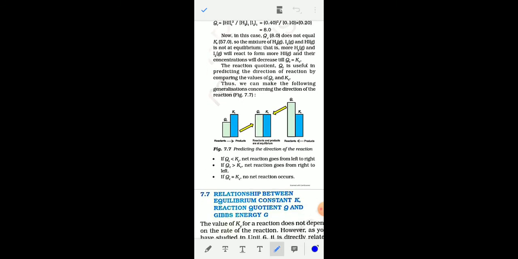And if the value of Qc is less than Kc, then the reaction will proceed in the forward direction. Diagrammatically, if Qc is less than Kc, the forward reaction proceeds. If Qc is greater than Kc, the backward, reverse reaction proceeds. And if Qc and Kc are the same, the reaction is in equilibrium.